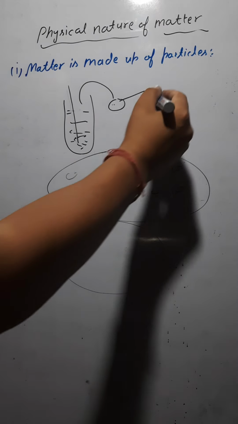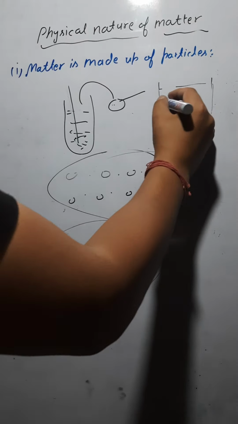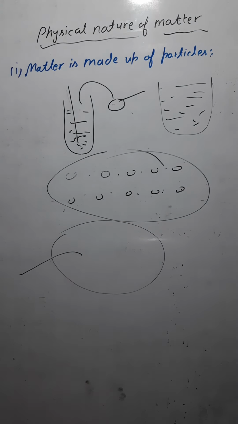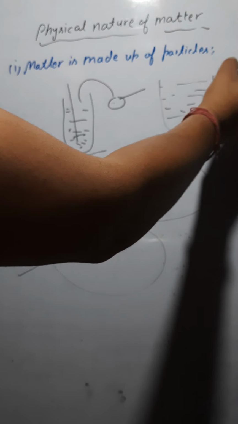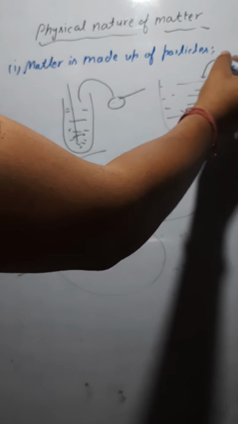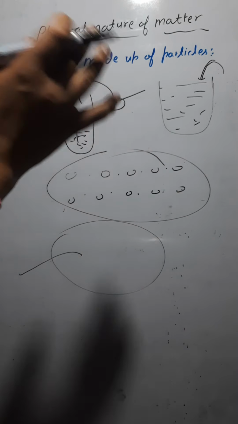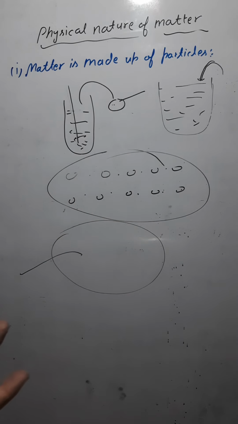Let's say you take a bucket full of water. Now you have blue ink, and you put a few drops of blue ink here. Let's say one or two drops. After some time you would find that the complete water has become blue.